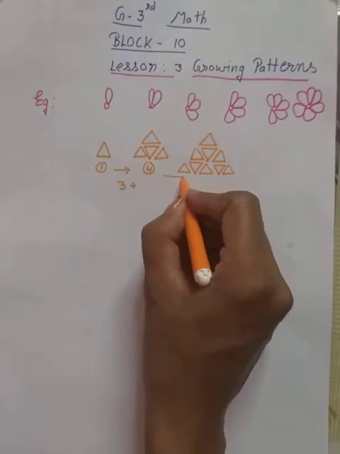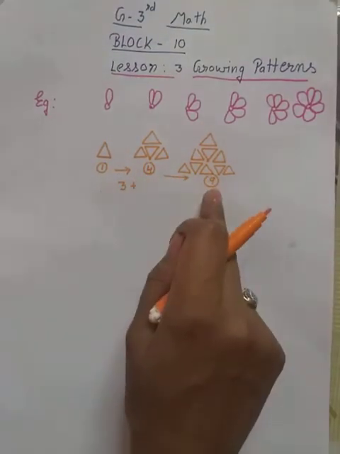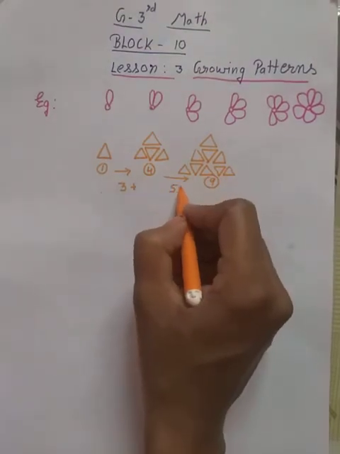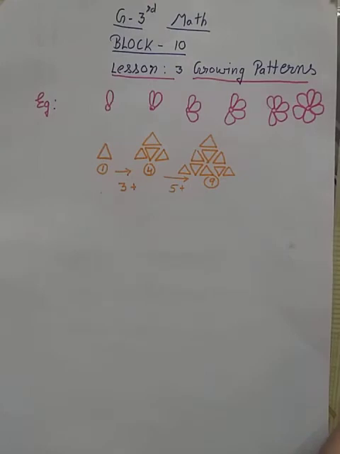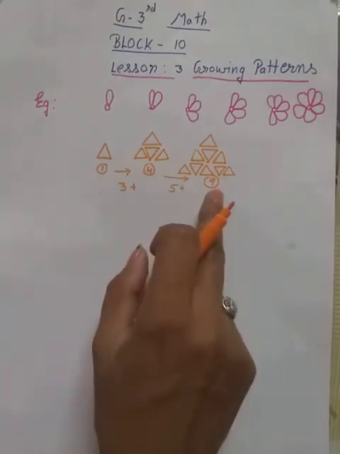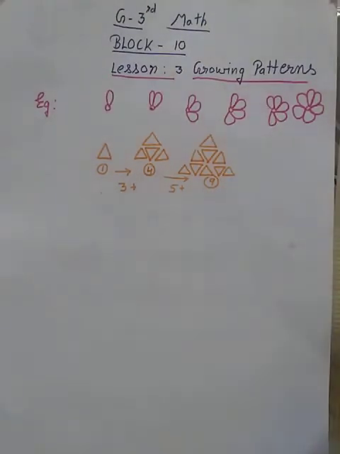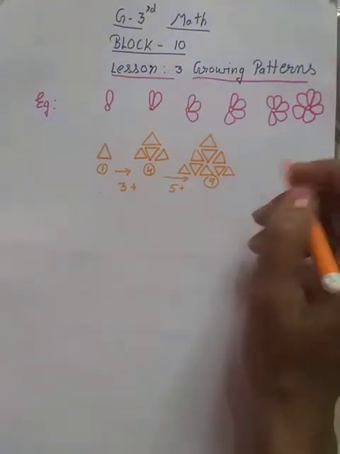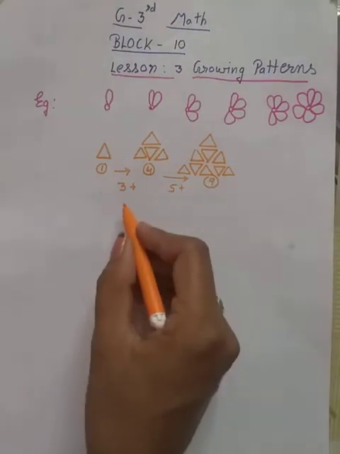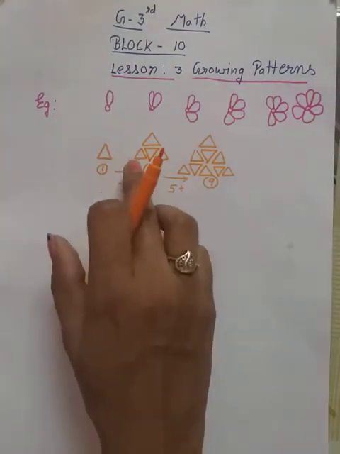And how many triangles did we increase in this? Yes, 5. Okay, in this we have 1, here we have 4 and in this we have 9. Next, we can do again. So this one is called growing pattern because these triangles are growing.